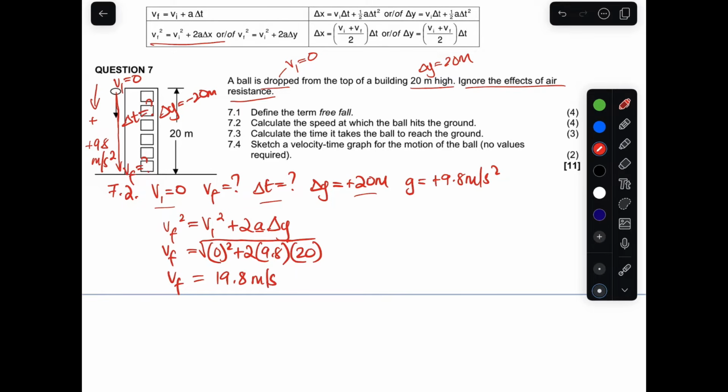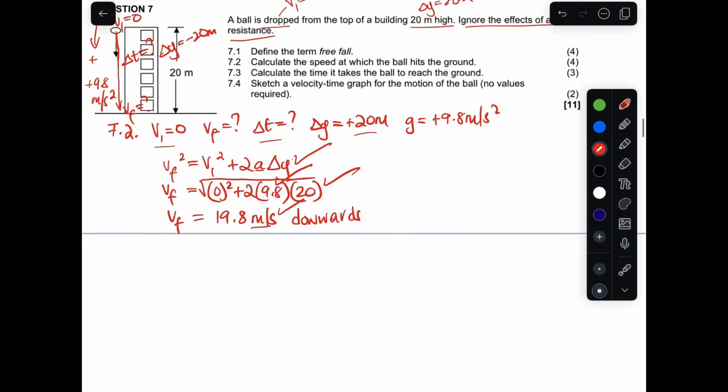meters per second. There will be what? Downwards. That question is out of 4 marks, so it will be 1 mark for the substitution of that, and also for substituting 20, and your 19.8 with units meters per second.